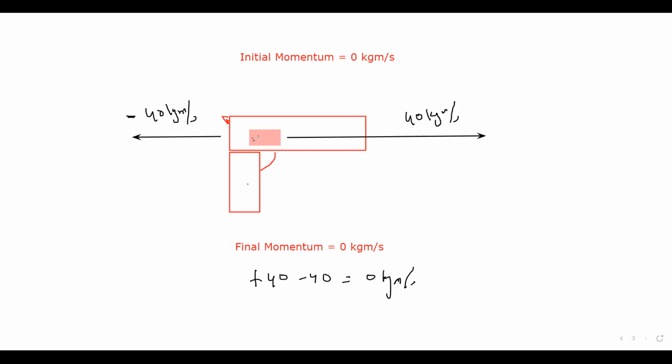A bullet has a small mass. So if a bullet has a small mass, it will move faster. The gun has more mass, so it will move backward with a slower speed. Is it clear, this concept of firing a shell or a bullet by using a gun related to conservation of the momentum?